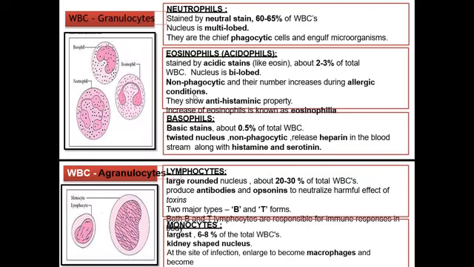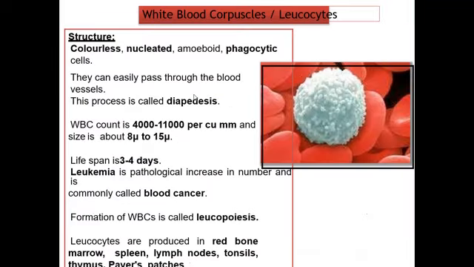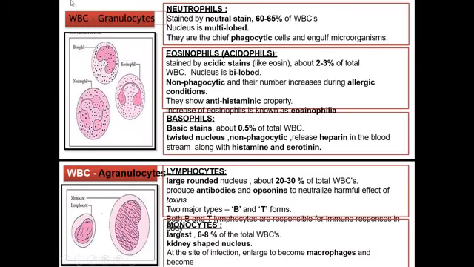Depending upon the granules, these white blood cells are divided into two categories: granulocytes and agranulocytes. In granulocytes the granules are present, and in agranulocytes there are no granules. Here you can see the dotted structure. These black dots are the granules. That's why these cells are known as granulocytes. Here you will see there are no granules present in this type of cell. That's why these are known as agranulocytes.